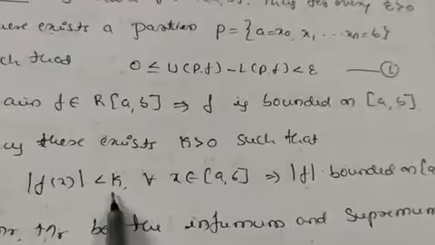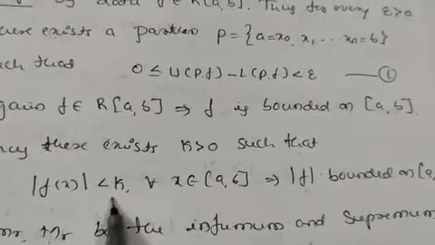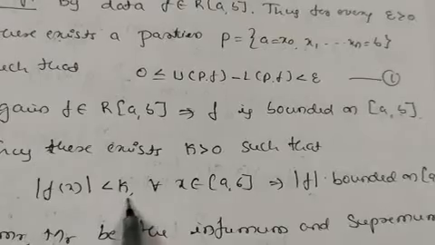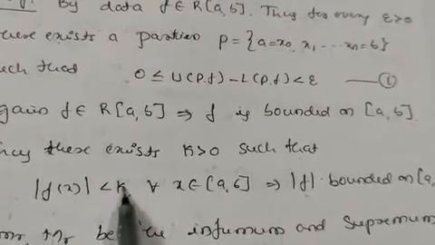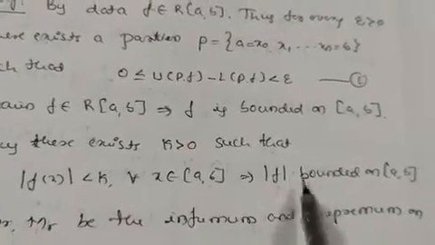We know this. If it is less than k, all the values are bounded above. So the maximum value is k, and all the values are less than k. So mod f is bounded on [a, b].